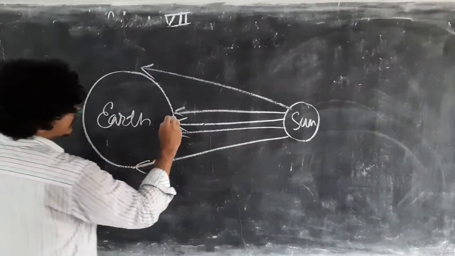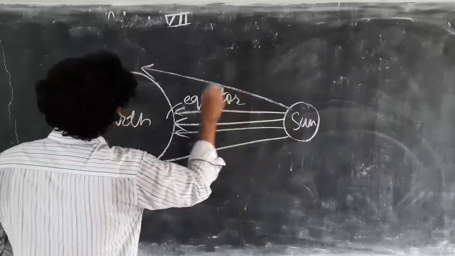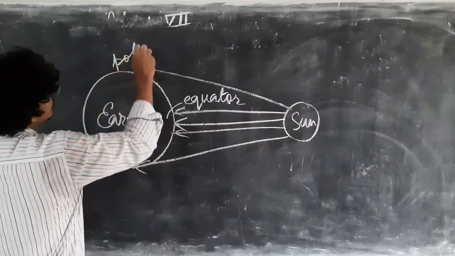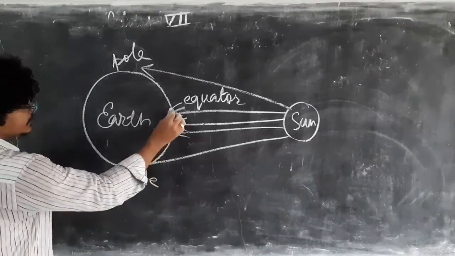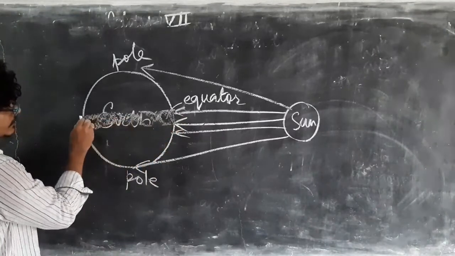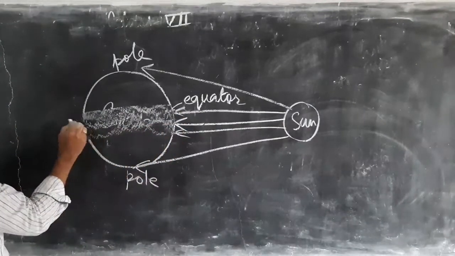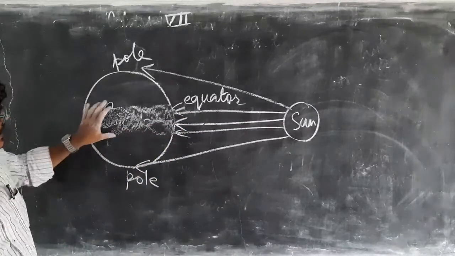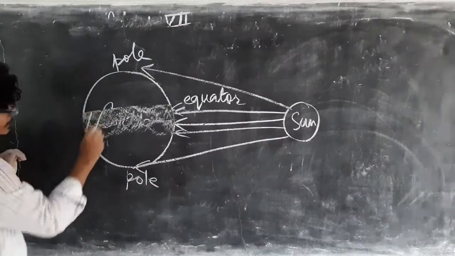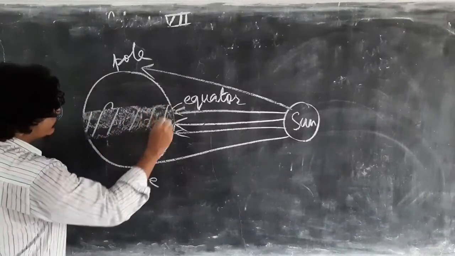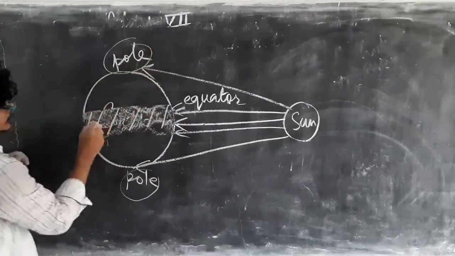This is our equator region, and this is our pole region. In the equator region there is more sunlight, due to which air will be hotter here compared to the pole.